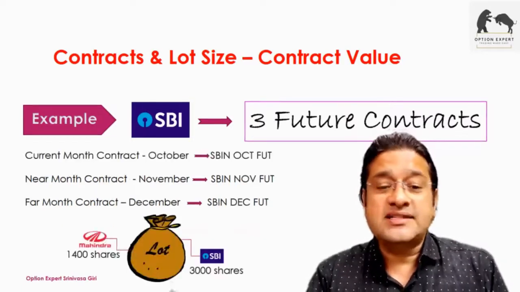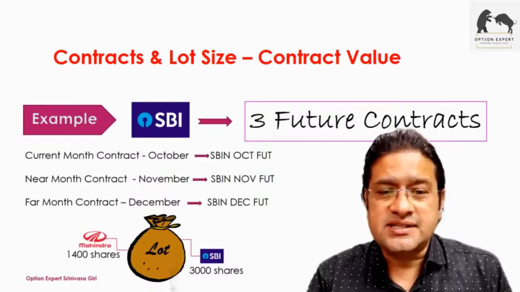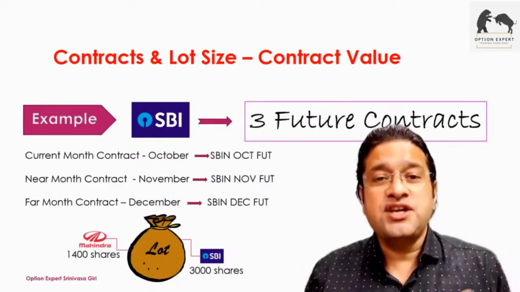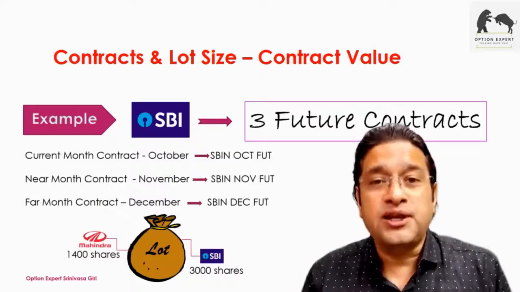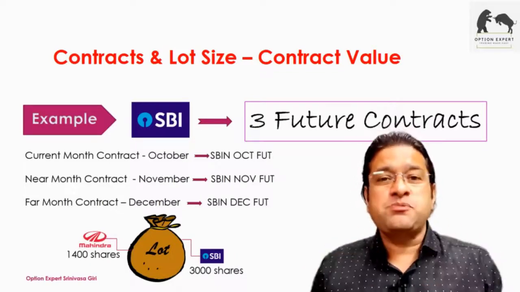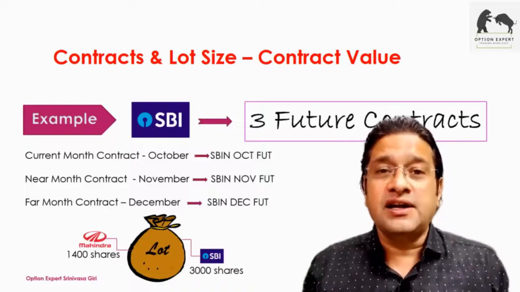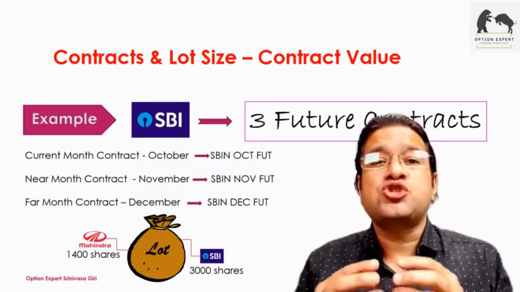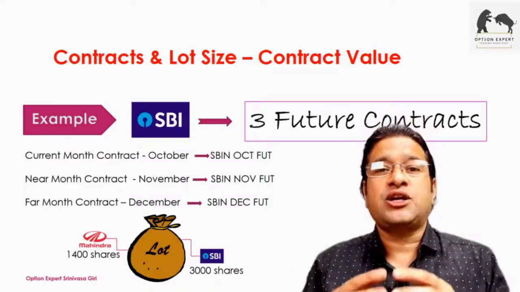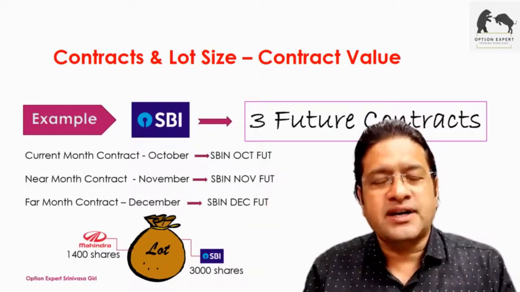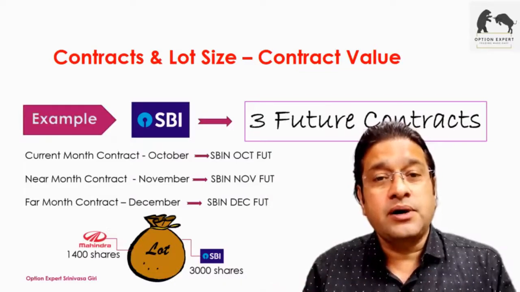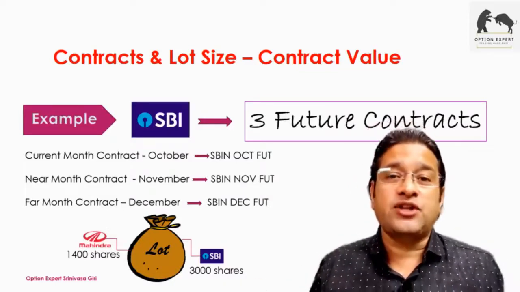Now coming to the lot size, each share or underlying asset will have its own lot size based on the value. Earlier, when the contract was created, the contract value was taken as 2 lakhs. So the current value of the share was divided into 2 lakhs, and they would arrive at the lot size.